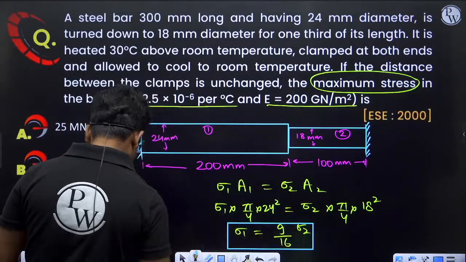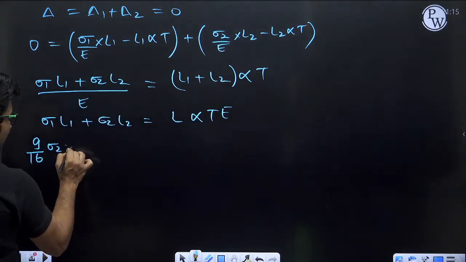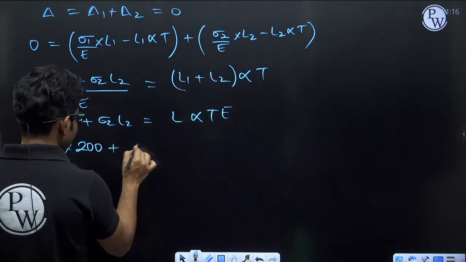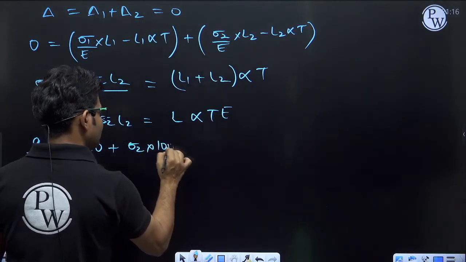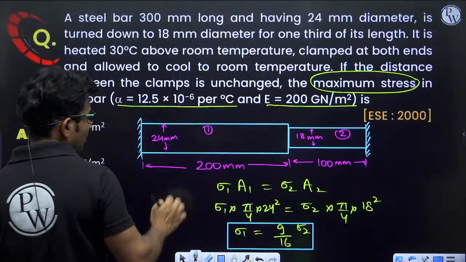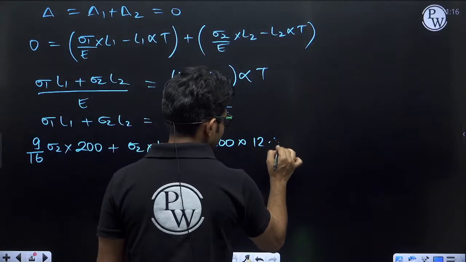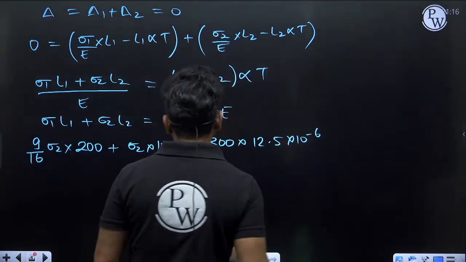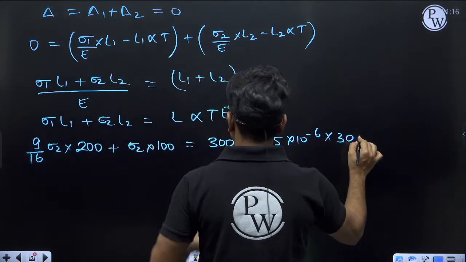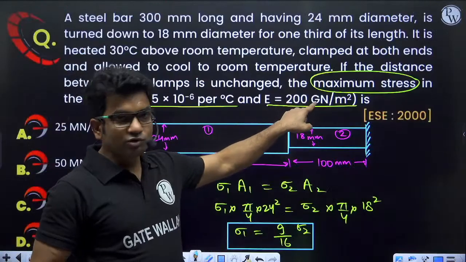So sigma 1 is 9 by 16 sigma 2, 9 by 16 sigma 2 into L1. What is the length L1? 200 mm plus sigma 2 into L2, which is 100 mm length, will be equal to total length 300 mm into alpha, which is 12.5 into 10 to the power minus 6, into temperature change of 30 degrees Celsius, into Young's modulus, which is 200 gigaNewton per meter square.